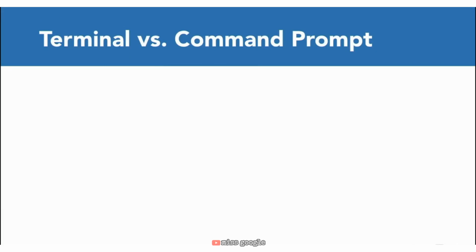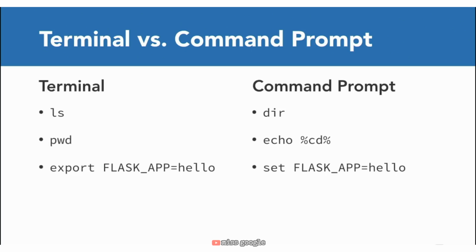However, if you're using a Windows machine, there's a few differences I'd like you to keep in mind. And most of the differences come down to I'm going to be using a terminal and you will be using command prompt. So in the terminal, whenever I do ls to see what's inside of a directory, you're going to want to do dir. When I do pwd to see where we're currently at on our computer so that we can copy that path and bring it into our project, you're going to want to do an echo with a cd surrounded by 2 percentage signs.